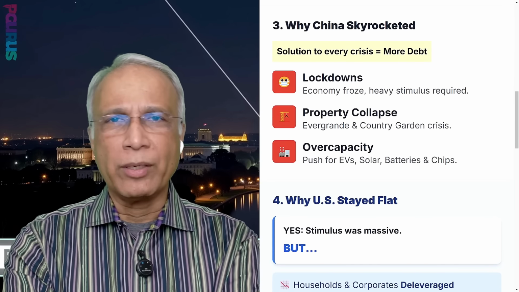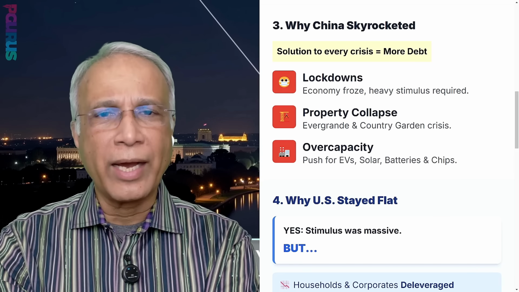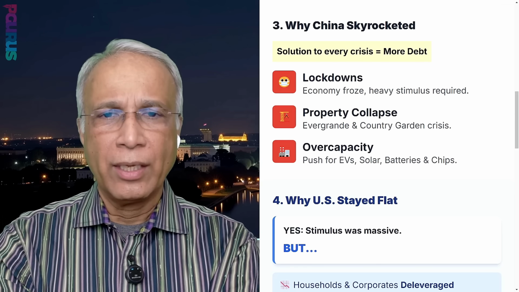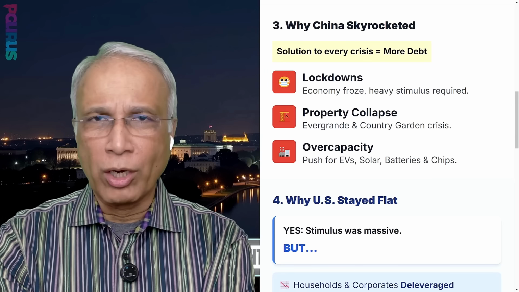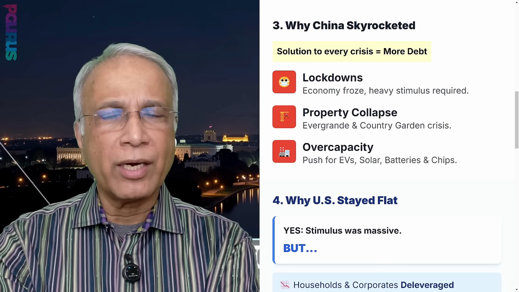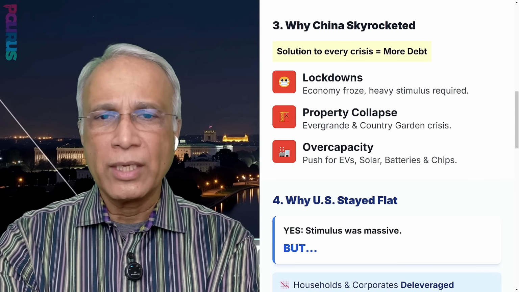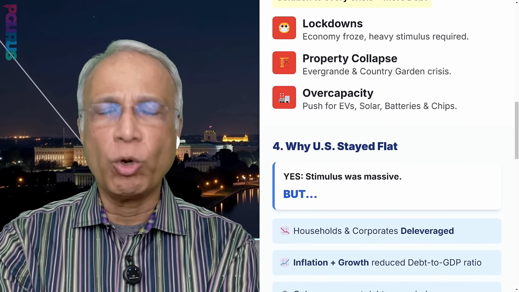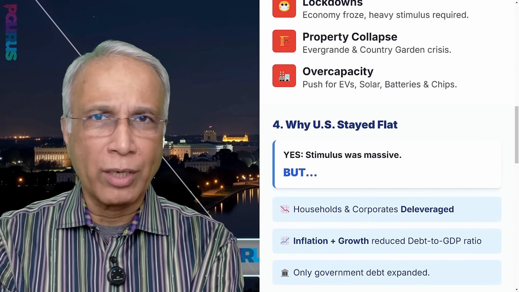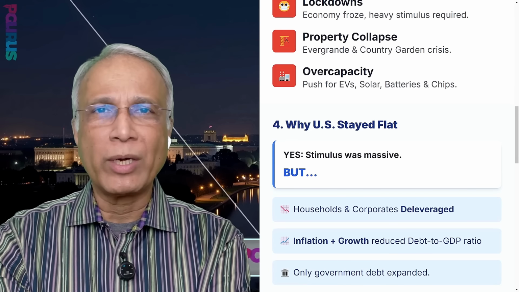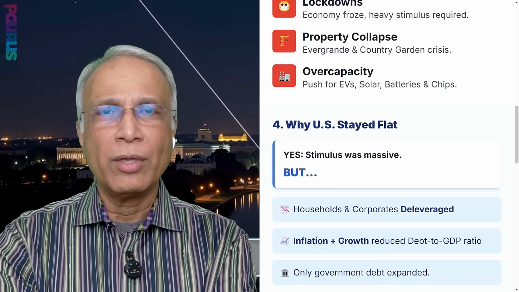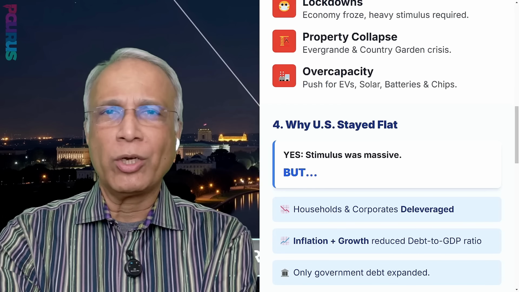Now, what really happened? Why did the debt in China skyrocket? Well, their solution to any crisis is to add on more debt. Lockdowns because of COVID, the economy completely froze and a heavy stimulus was required. Then what happened? Evergrande and Country Garden, both big real estate companies, they both collapsed, and they also overproduced like mad. You know that EVs, they have produced a lot, like 5 times perhaps what they needed, and a lot of those things are sloshing about in various ports in Europe trying to find a place that you can park and sell. This we are talking about BYD, of course.